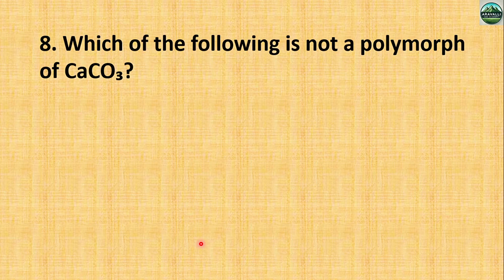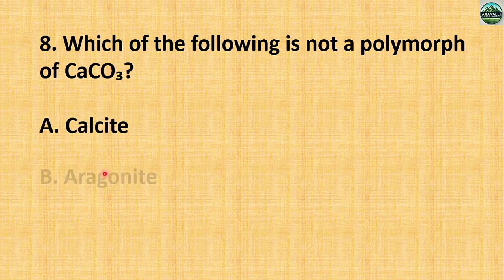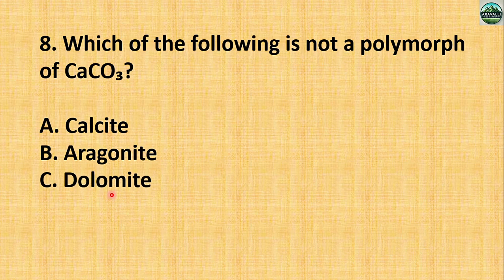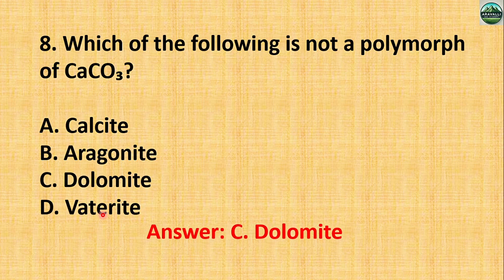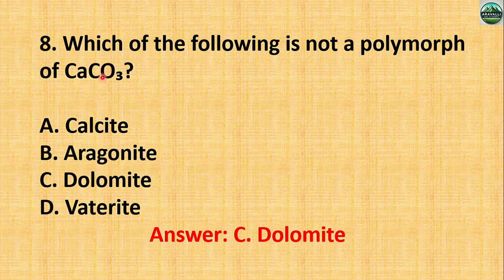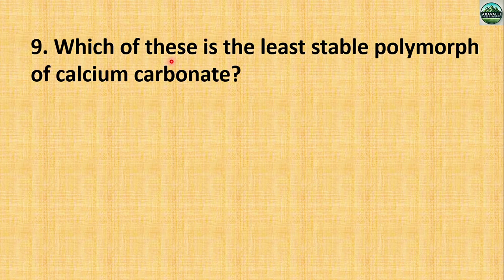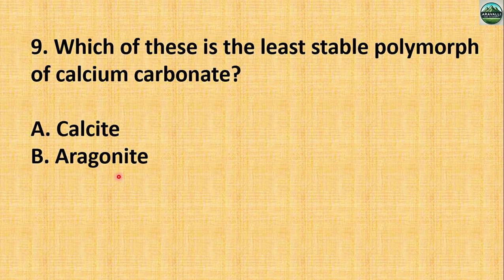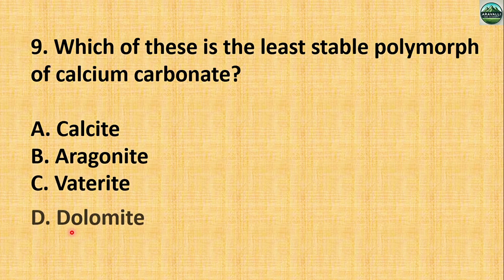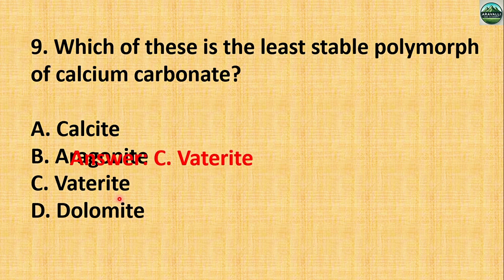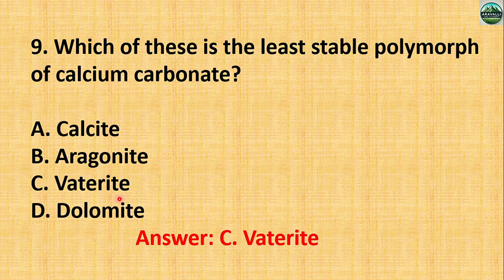Next question, which of the following is not a polymorph of CaCO3? Calcite, aragonite, dolomite and vaterite. So which one is odd in the options? The right answer is dolomite. Okay, and the other three are polymorphs of calcium carbonate. Next, which of these is the least stable polymorph of calcium carbonate? Calcite, aragonite, vaterite, then dolomite. So which one is the least stable? Vaterite is the least stable polymorph.